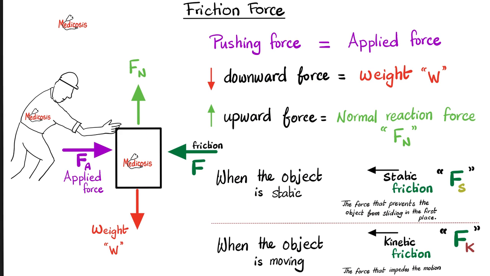Look at this box. This box is being pushed this way. So this is the applied force. Who's gonna counteract it? The friction force. Weight is always pointing downwards towards the center of the earth, and this is opposed by the normal reaction force, or simply normal force. How do I calculate weight? It equals mass times acceleration caused by gravity.